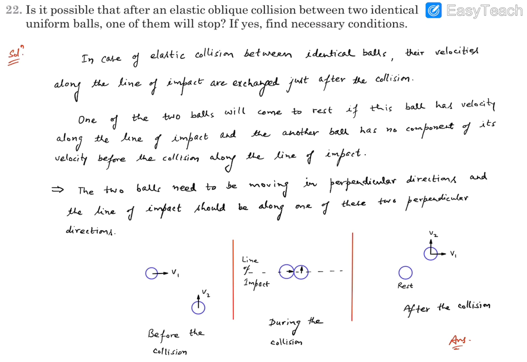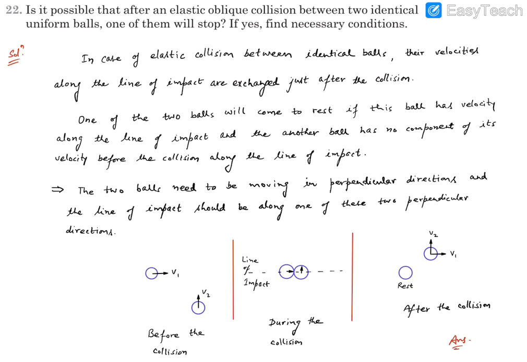So we know when there is an elastic collision taking place between identical balls, then their velocities along the line of impact are exchanged just after the collision. Whatever velocities they have just before the collision, the velocities just after the collision will be exchanged in the direction along the line of impact. That's a rule we know as a fact. We can prove it, so you must have proved it earlier.